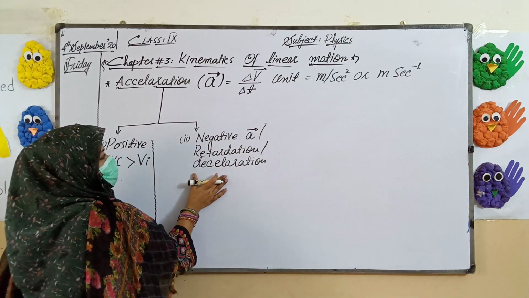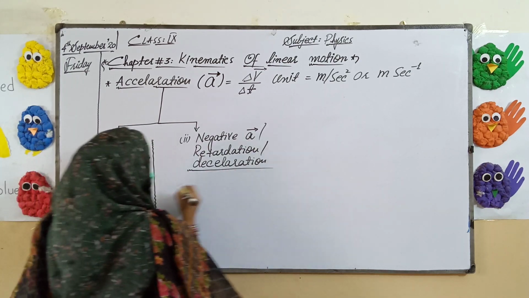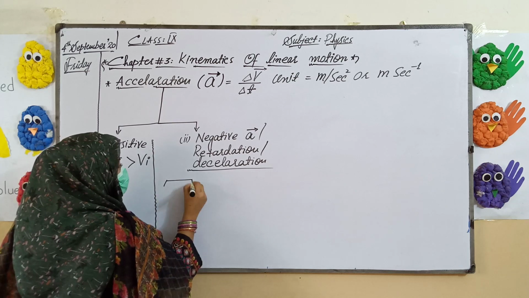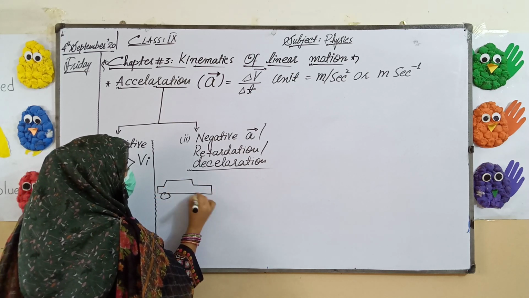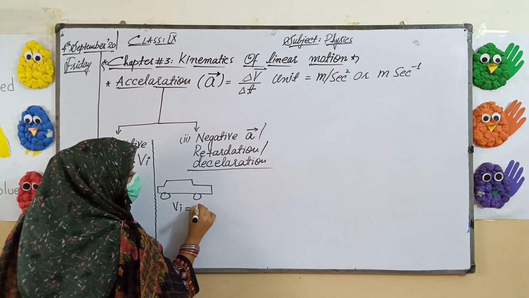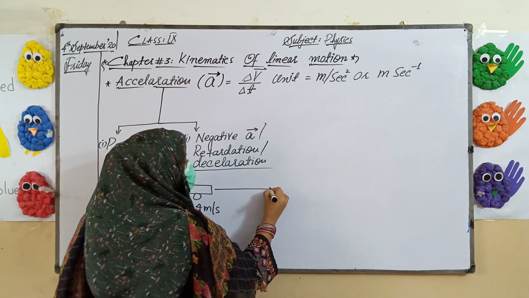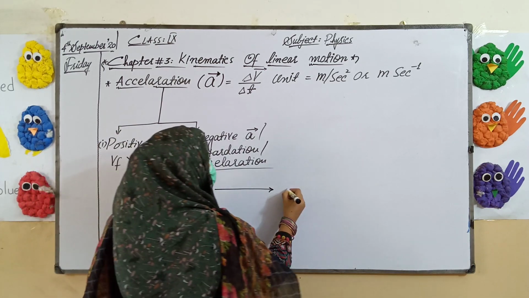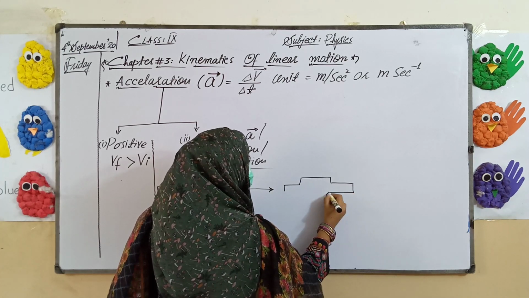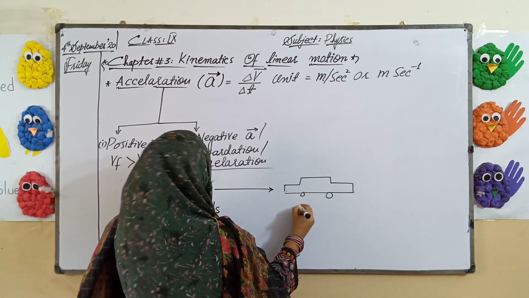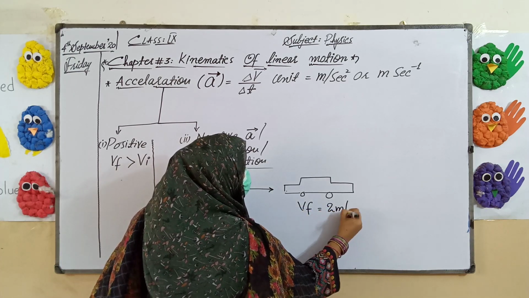Now what is deceleration, negative acceleration or retardation? Suppose a car is moving with an initial velocity of 4 meter per second, and when it moves in a straight path its velocity gradually decreases, and its final velocity is 2 meter per second.